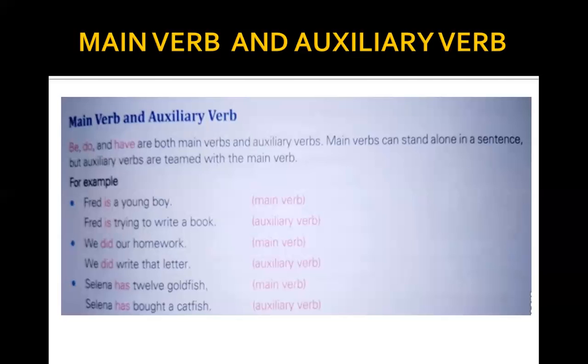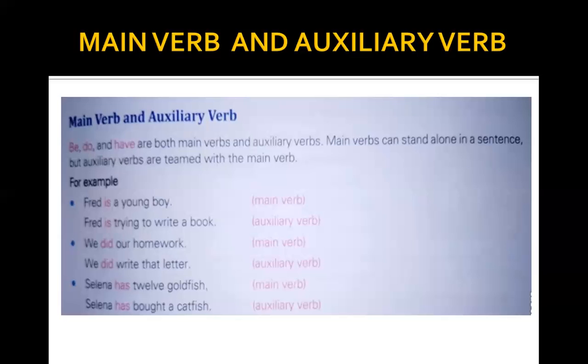Now, if I talk about only the auxiliary verbs, that is am, is, are, was, were, being, been, do, does, did, has, have, had, having. These are auxiliary verbs, they change.